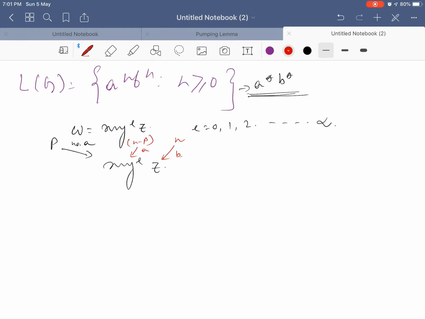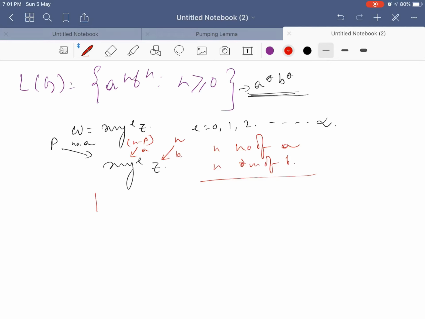That means I have a total of n number of a and n number of b, right. So, I have to accommodate these elements in x y to the power i z. Now, what I am doing is that p number of a I am accommodating in x, the rest n minus p number of a I am accommodating in y, and n number of b I am accommodating in z.